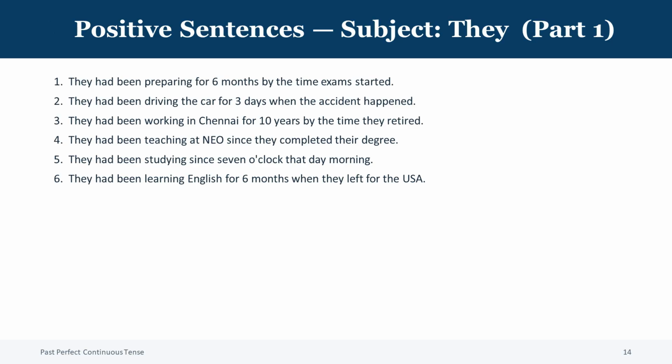Sentence 3. They had been working in Chennai for 10 years by the time they retired. Sentence 4. They had been teaching at NU since they completed their degree. Sentence 5. They had been studying since 7 o'clock that day morning. Sentence 6. They had been learning English for 6 months when they left for the USA.